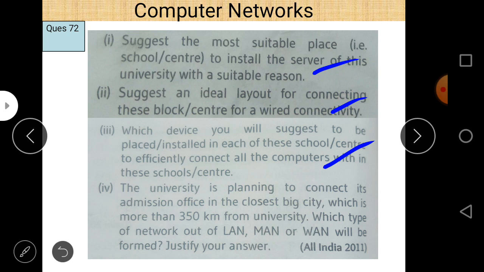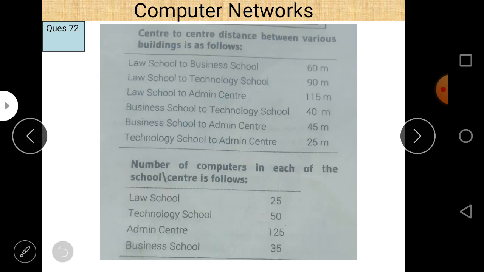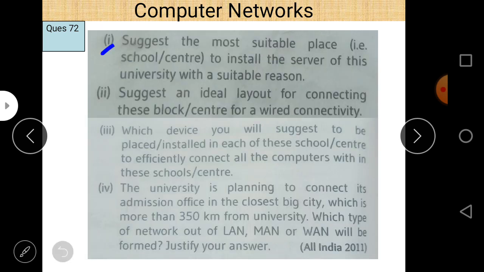So now I think it is discussed. In this case, WAN will be the final answer. And for part number 1, suggest the most suitable school or center to install the server. So find out the maximum number of computers, which is in the admin block. So admin block is the answer. So first is done.